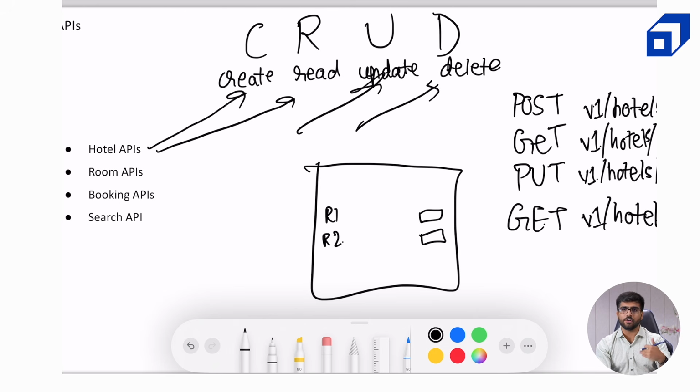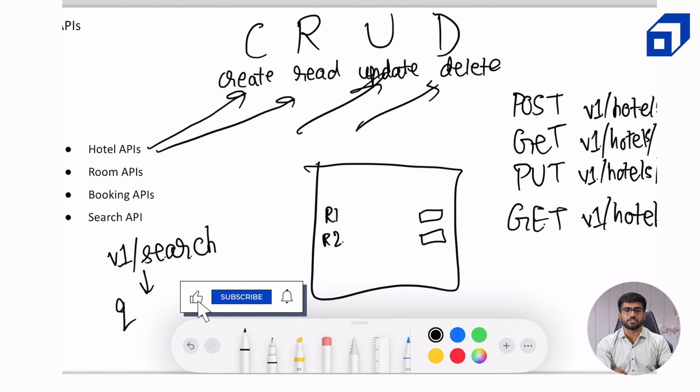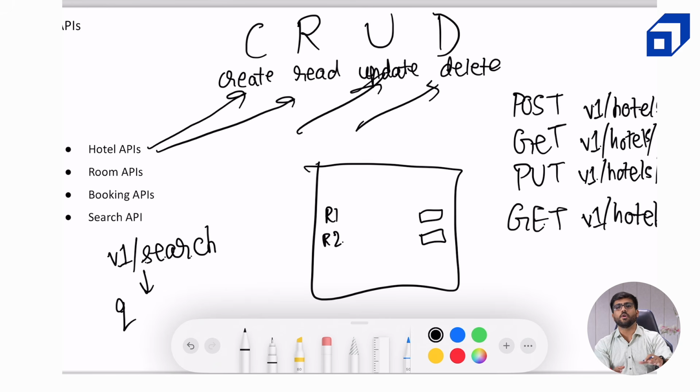We don't create, read, update, or delete in search. Search is a normal v1/search, and there will be a search payload associated with it that can contain a location, that can be any query. Okay, the search payload can contain any query. It can have different types of filters based on guest rating, hotel rating, or what the prices are, and so on. Okay, so I'm not going to write all of those details. It depends on your use case, what all filters you want to provide as a designer of the system.